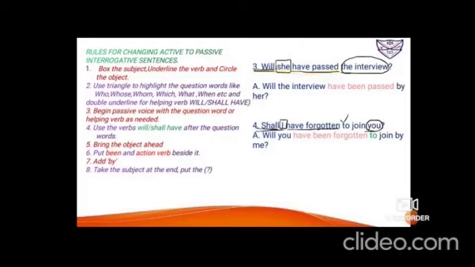Now it was she, so they have used will. Now it will be interview, again third person, so I will also be using will. So it is will, bring the object ahead, the interview, have, this is the word with will have. Then the additional word be and been, drag the subject till the end, then passed. Then by, and she will become her over here. So it sounds, will the interview have been passed by her?